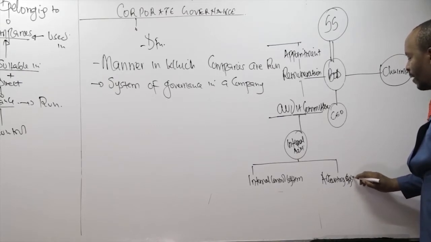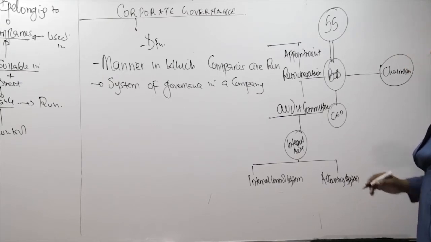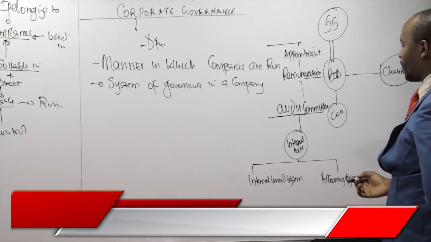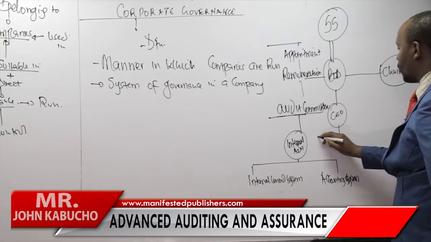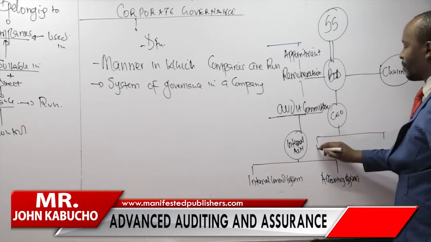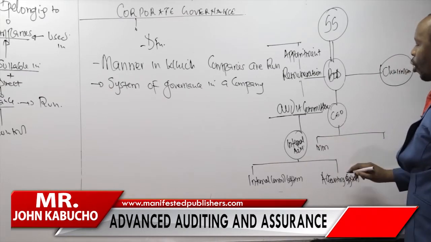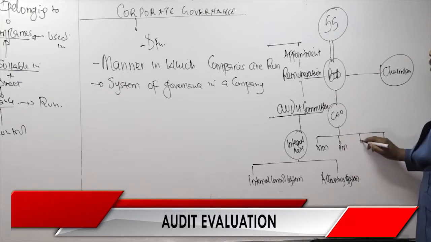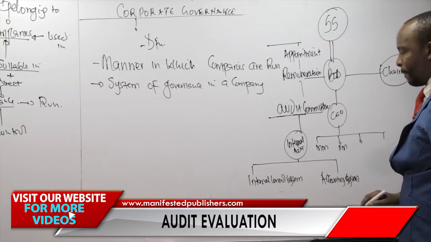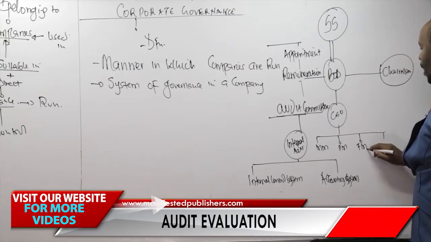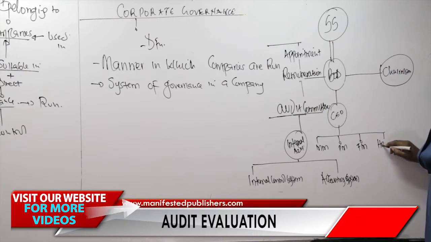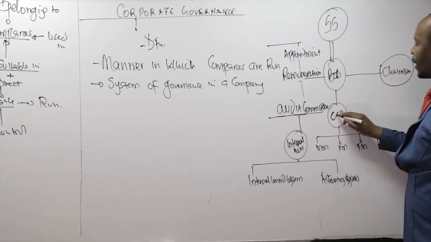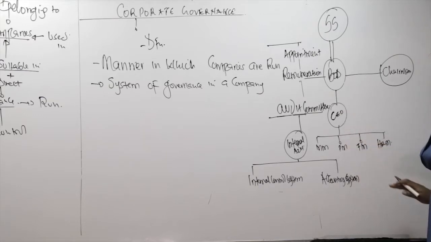If you go to an organization and you are employed there, they form most people that we say are very, very superior. One of them is what we call the marketing manager. The other one is called the production manager. The other one is called the financial manager. And lastly, we have the human resource manager. So this guy we call the CEO has to work hand in hand with these particular lines of management.